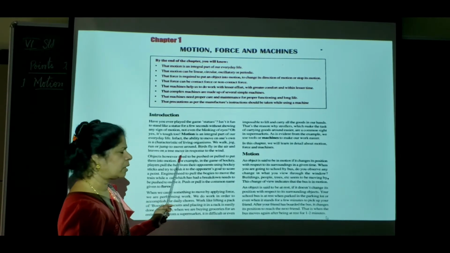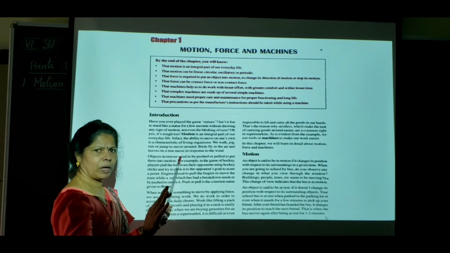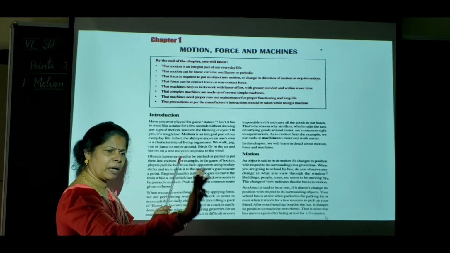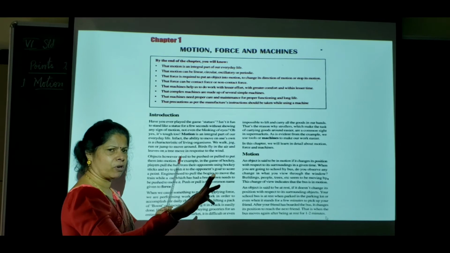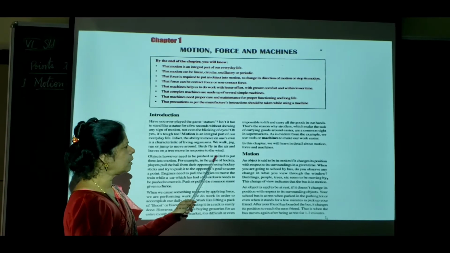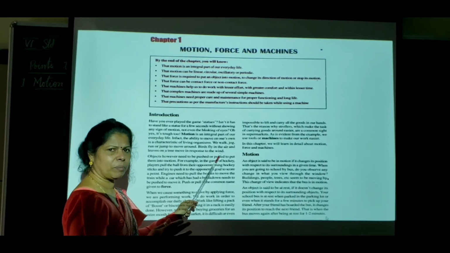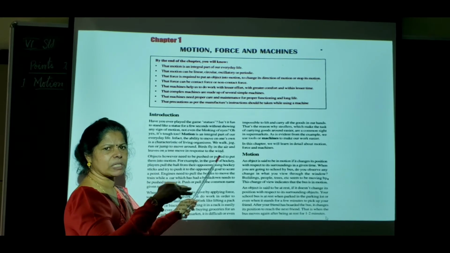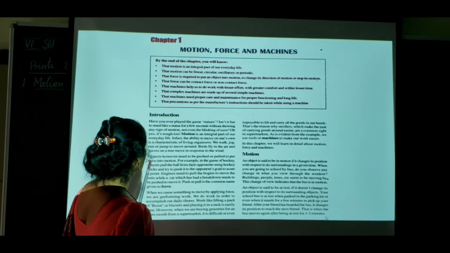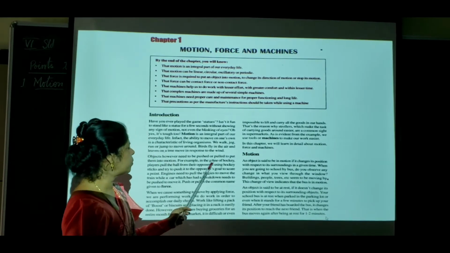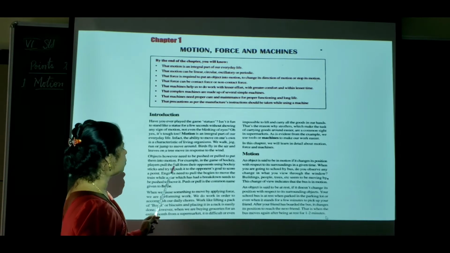And leaves on a tree. See, leaves cannot move until and unless somebody gives a force to them, or by the wind. So when the wind blows, what happens? Even the leaves will start moving. Objects, however, need to be pushed or pulled to put them into motion.